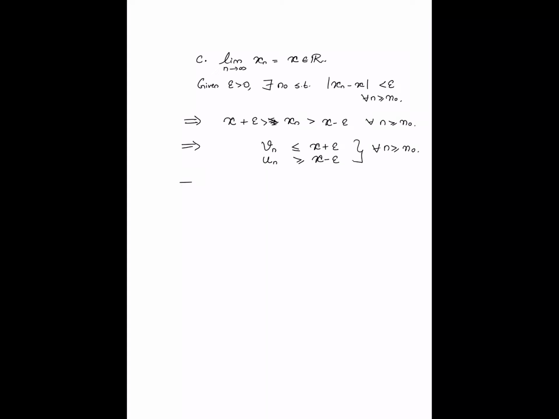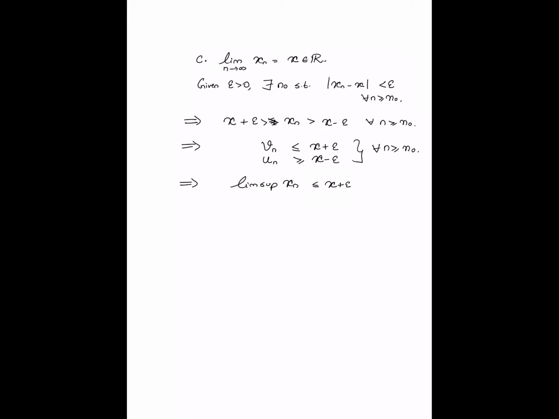Okay. Now Vn, remember, is a decreasing sequence, and for all n greater than or equal to n naught, Vn is in fact less than or equal to x plus epsilon. So clearly the limit as n goes to infinity must also be less than or equal to x plus epsilon. So I conclude that lim sup of xn, which is just the limit of the Vn's, is less than or equal to x plus epsilon.